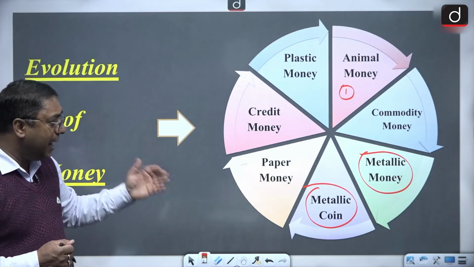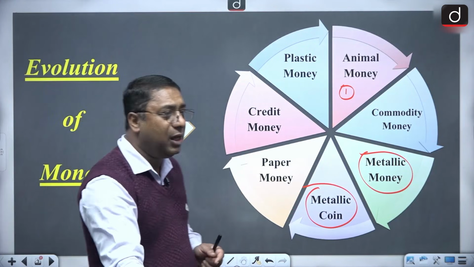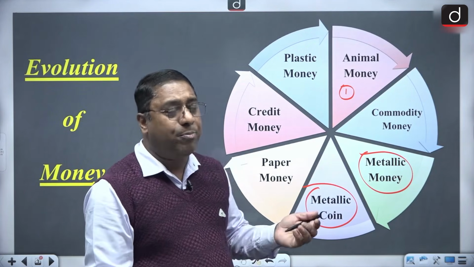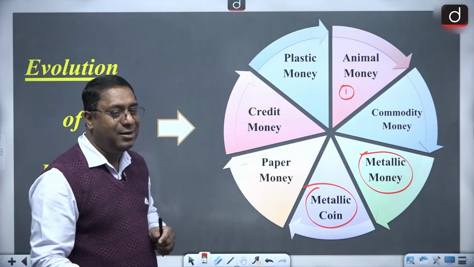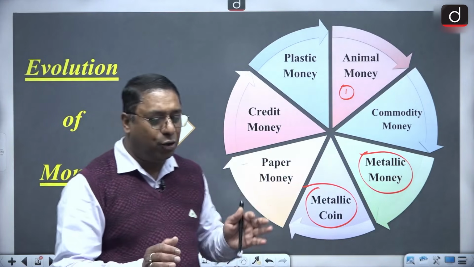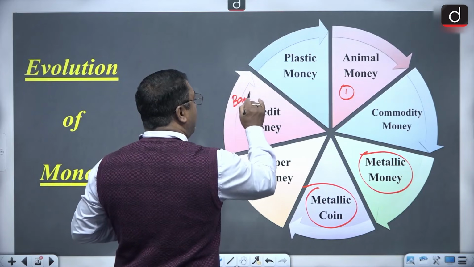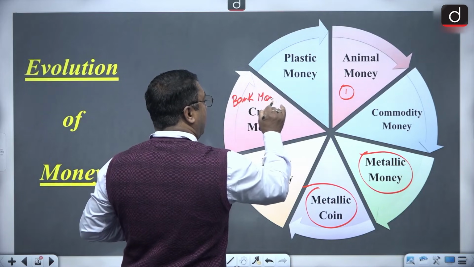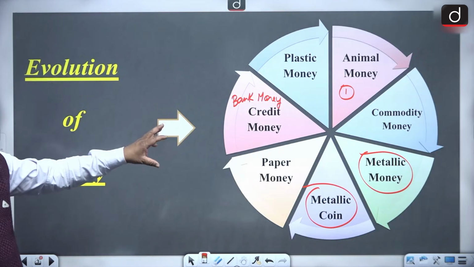And then we have the paper money, that is the currency which is issued by the RBI and all. And then we have the credit money, that is with regard to credit, or you can say it is also referred to as bank money. Credit money is also referred to as what?